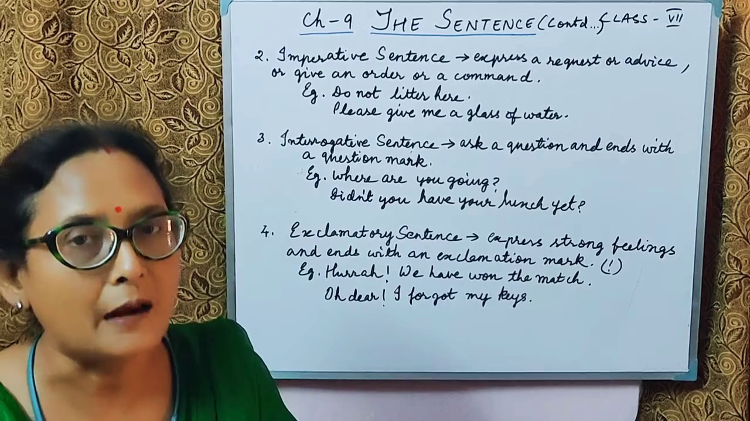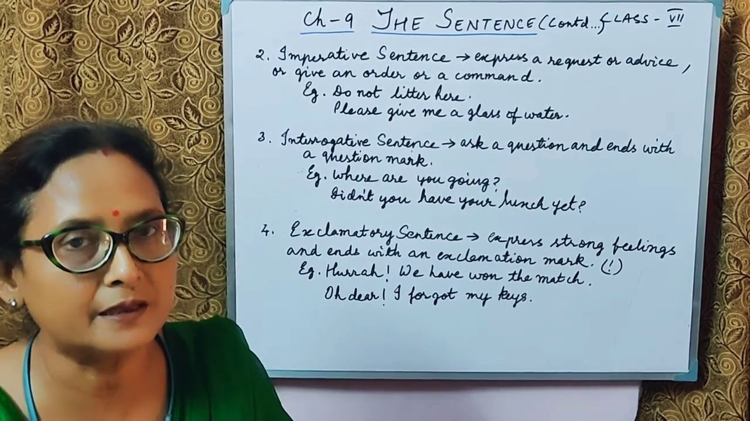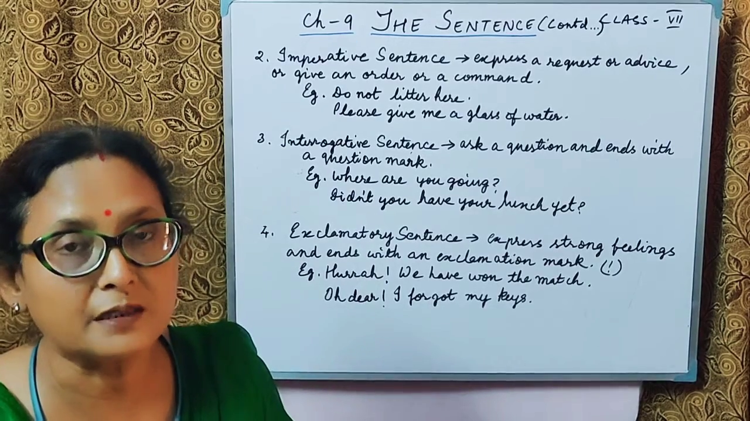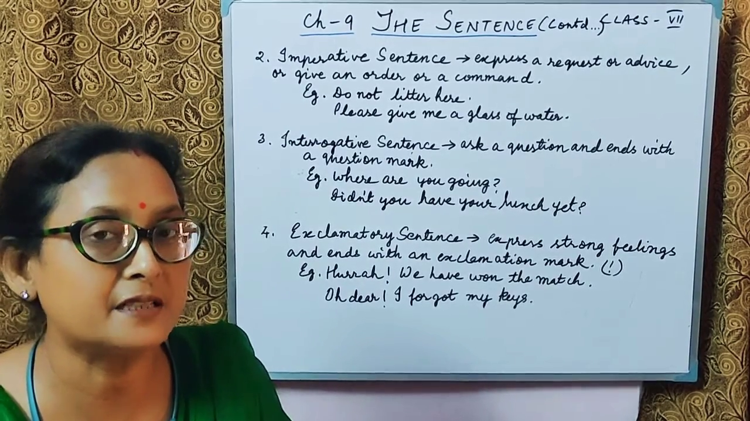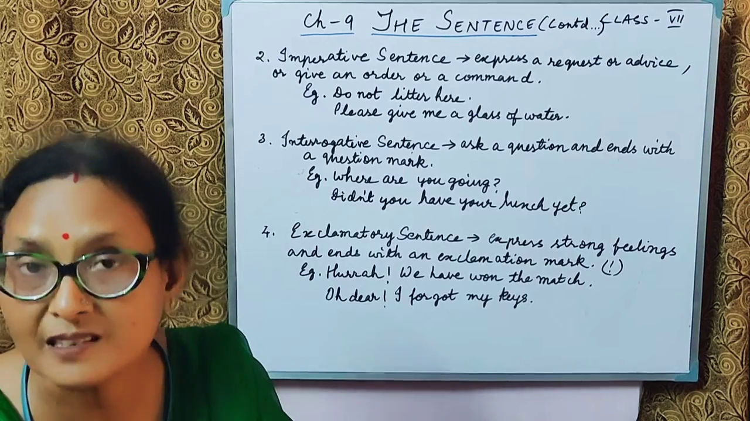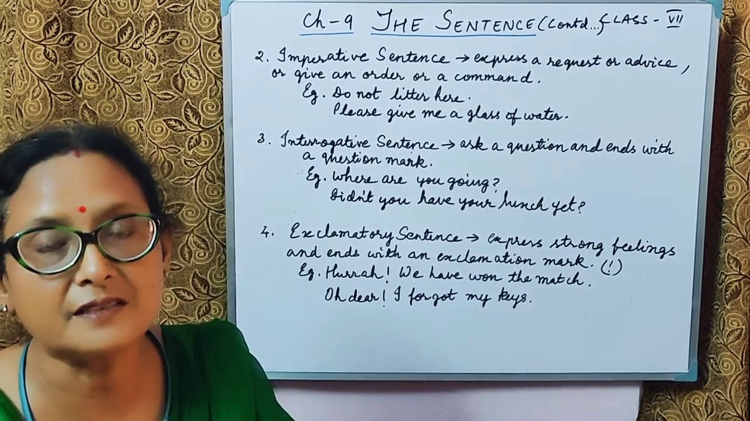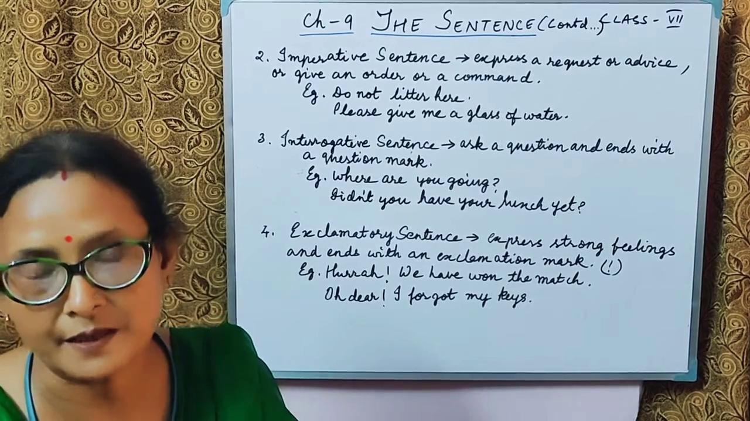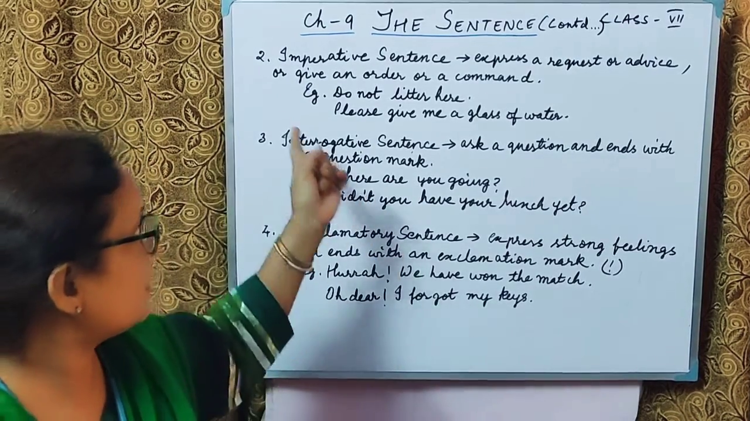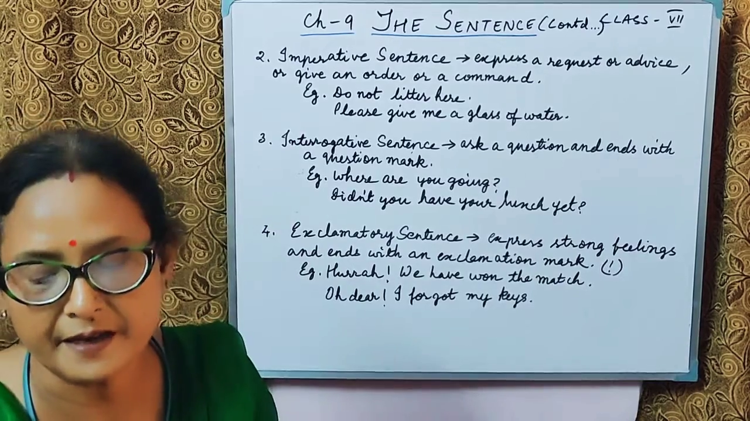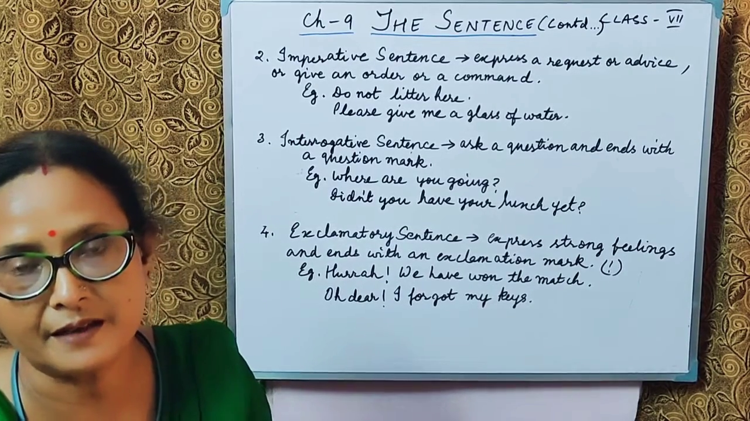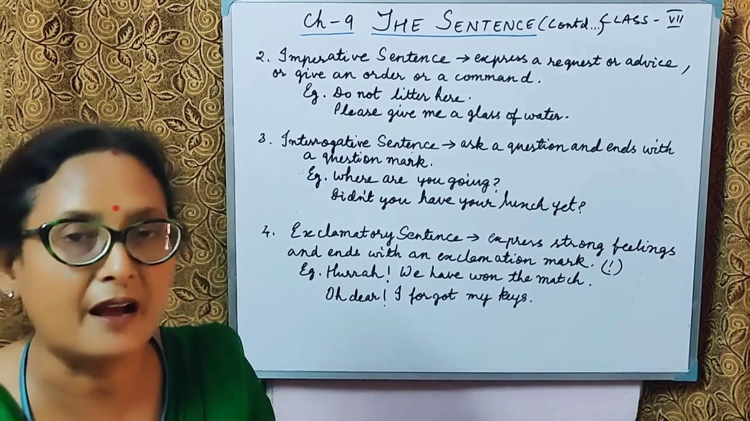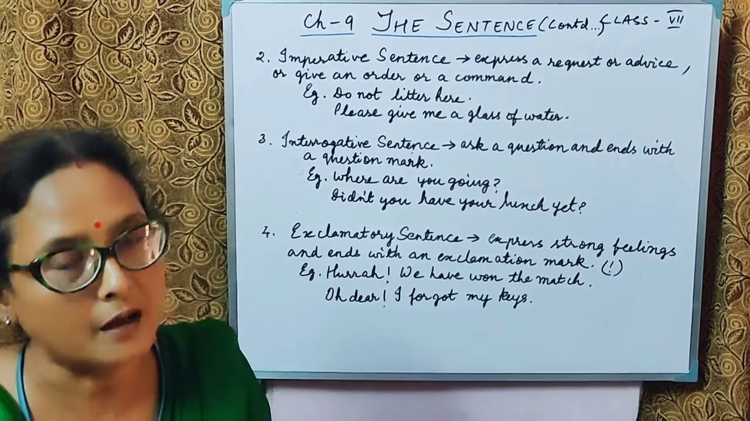So today I'll be continuing with the chapter, that is chapter 9, the sentence. We have talked about the sentence, its definition, the subject and the predicate, the two parts of a sentence, and the first kind we have talked about, that's the declarative or assertive sentence. The second kind that we'll be talking about today is the imperative sentence. What is an imperative sentence? It is a sentence that expresses a request, advice, or gives an order or a command.